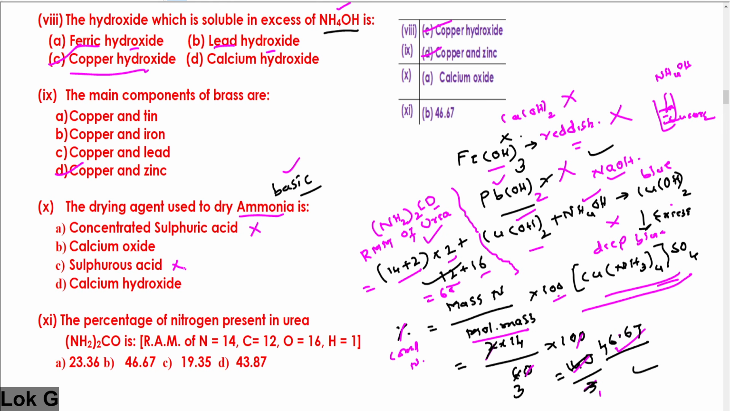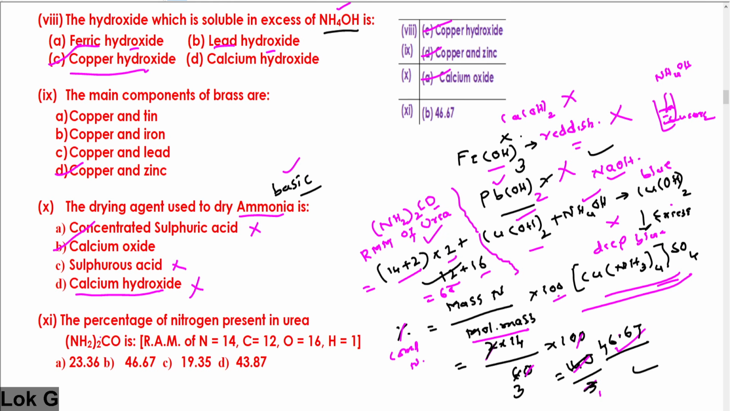But calcium oxide is a good drying agent for it. Even though calcium hydroxide is also basic, it is not as efficient as calcium oxide. Therefore, calcium oxide is used as a drying agent for ammonia.